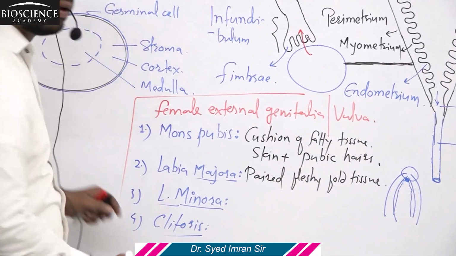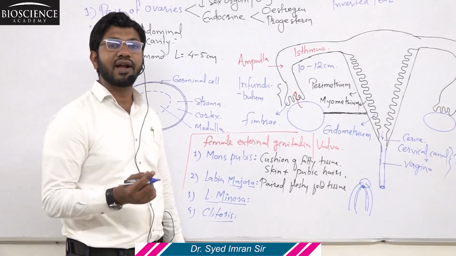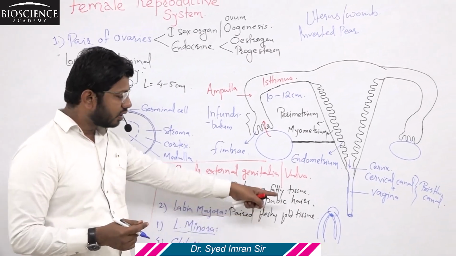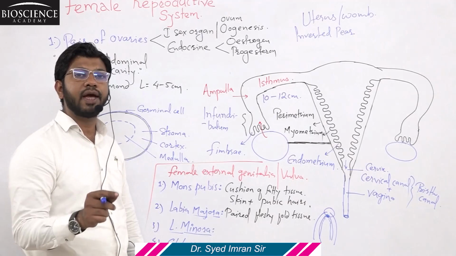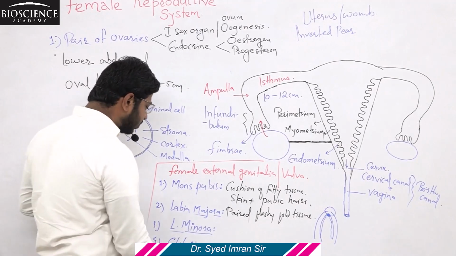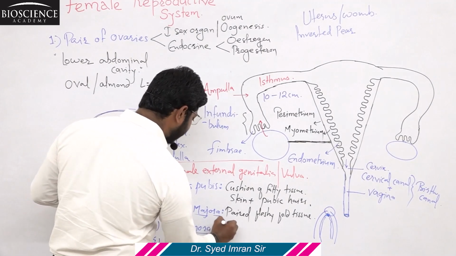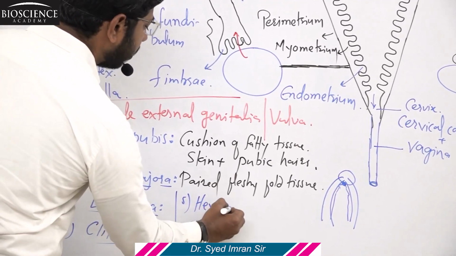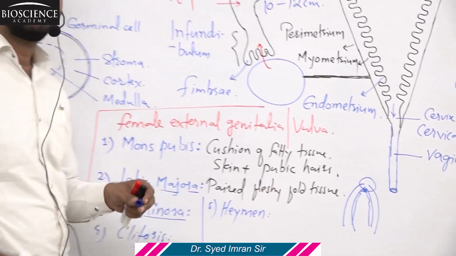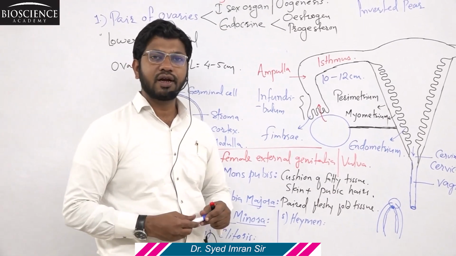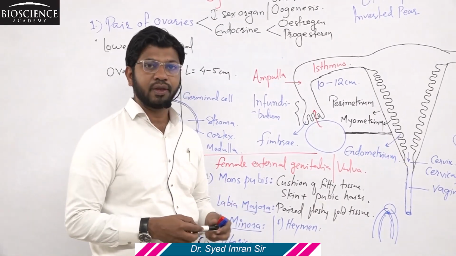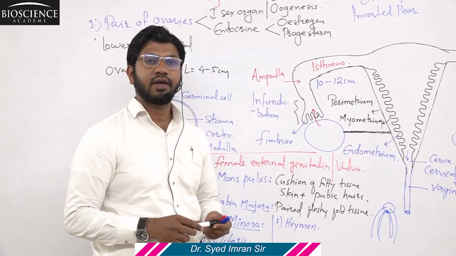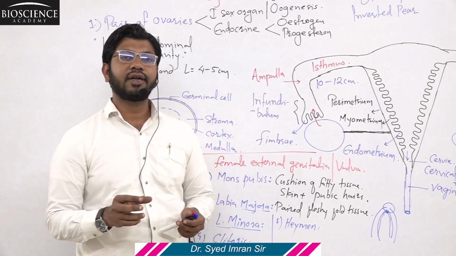So clitoris is a very tiny, meaning small, finger-like structure present at the upper junction of the two labia minora. The last part of the external genitalia is a very thin membrane known as hymen. This membrane partially covers the opening of the vagina, and this hymen membrane can be broken down at the time of